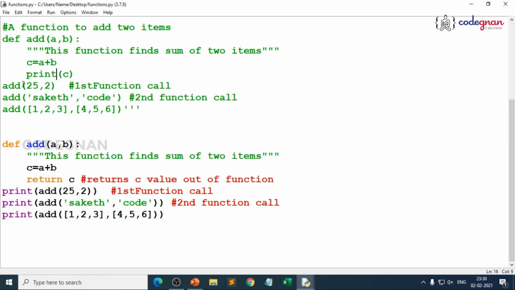If you use print, no need to use print in the function call. But when you use return, make sure you use the print function when you call the function. Once you call the function, you can write in multiple ways. It's up to you. It generally returns the C value, or in layman's terms, it is basically returning the result. That's it, right? So in that way, this is how you can create a function. In this way, you can take up any task, any problem statement, whether even numbers, odd numbers, prime, factorial, anything, you can create a function and you can reuse it. That is the main property of a function.